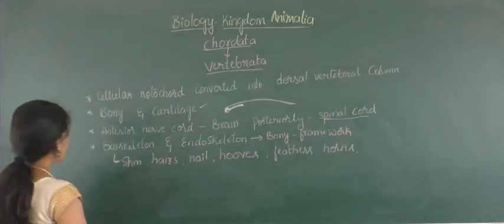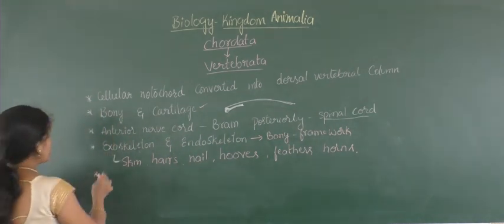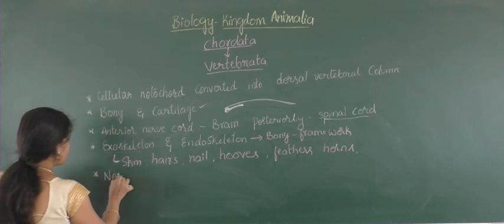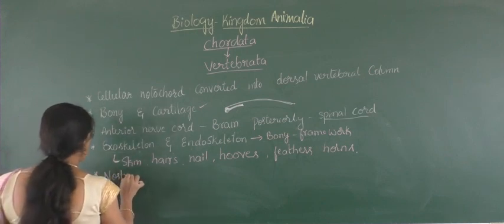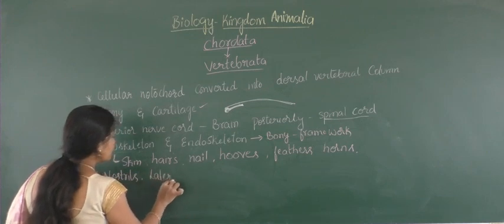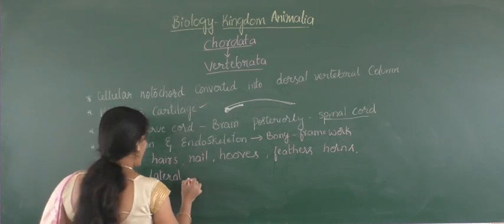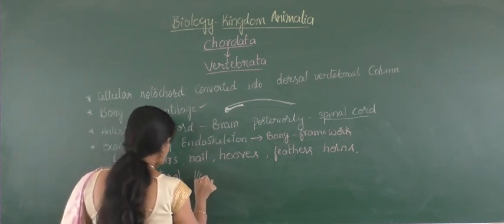Okay? And next, here these vertebrata have nostrils which may be lateral in position. In few organisms it may be lateral in position or may be ventral in position.